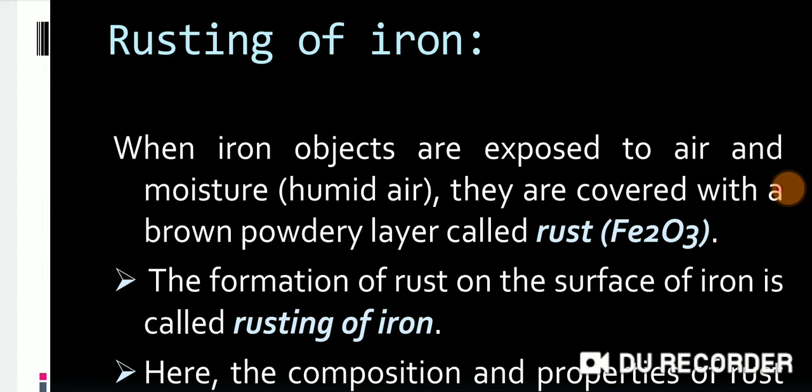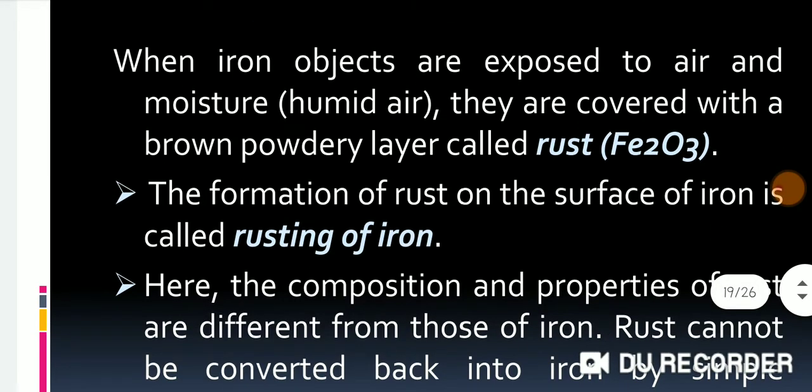When iron objects are exposed to air, in the presence of air and moisture, they are covered with a brown powdery layer called rust. Fe2O3 is its formula. The formation of rust on the surface of iron is called rusting of iron.